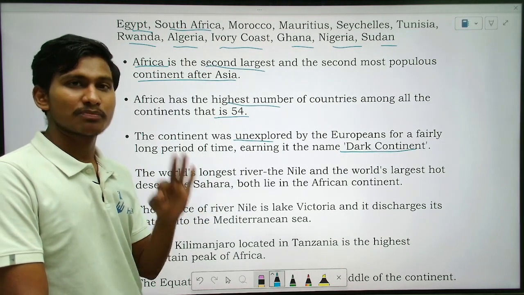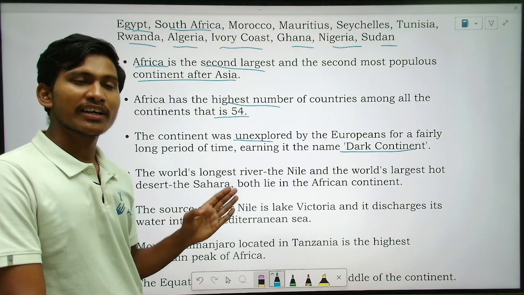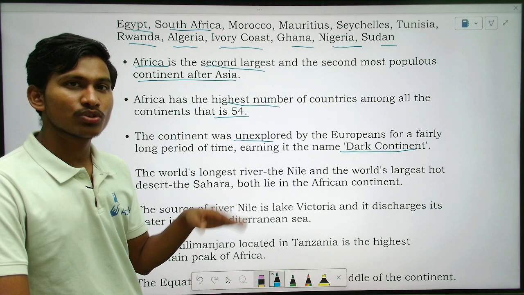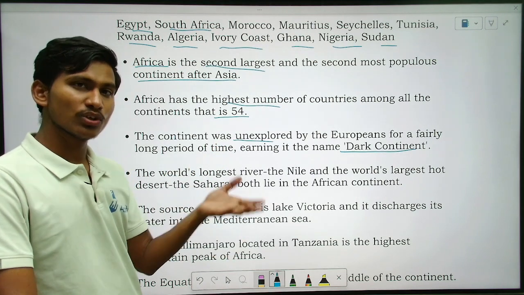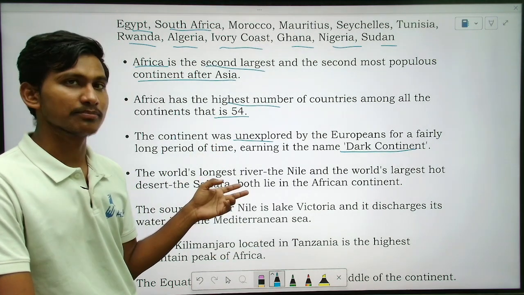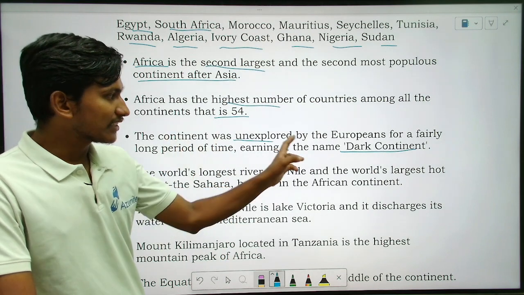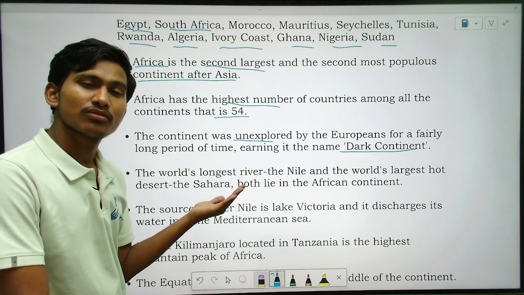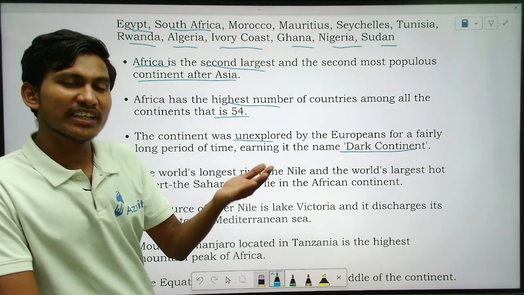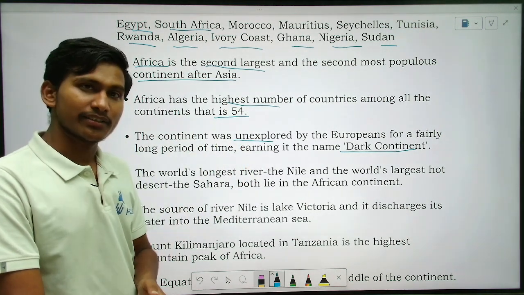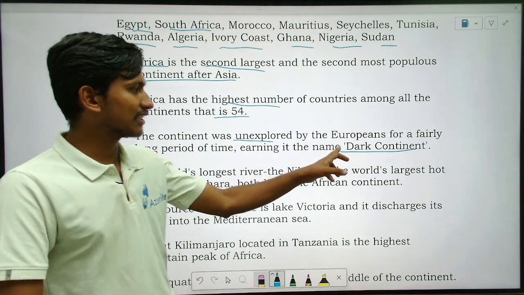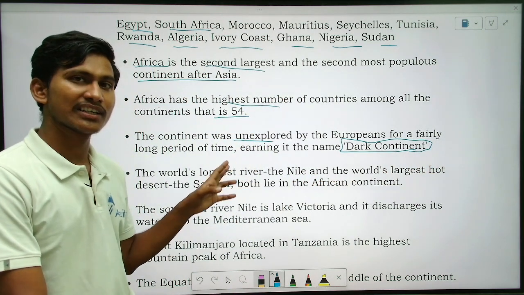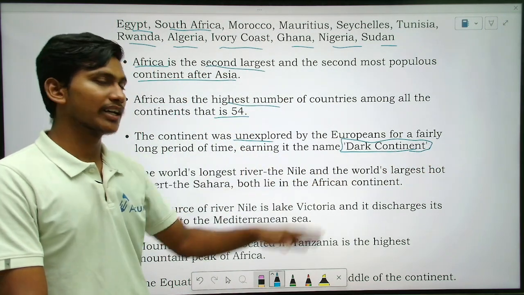Like that, Dutch, Spanish, French. Those countries went to other countries and ruled there, formed their kingdoms. Here, Africa was unexplored. They started ruling at a later part. So it is considered that they did not discover, means they did not visit the African continent. That is why the name dark continent.